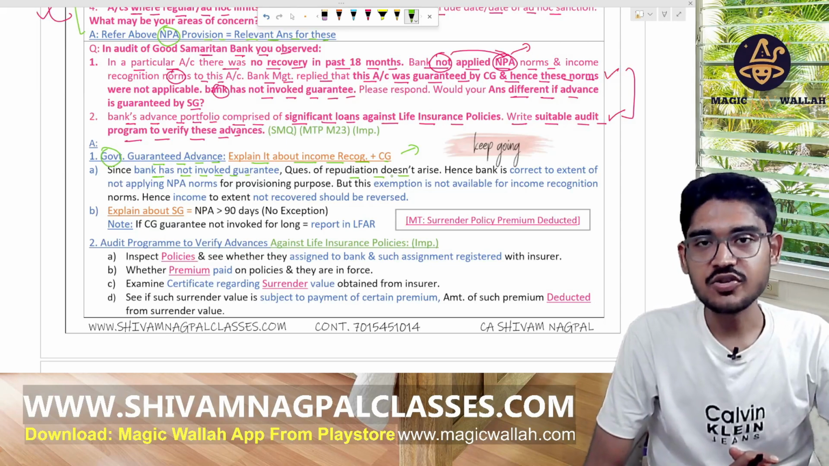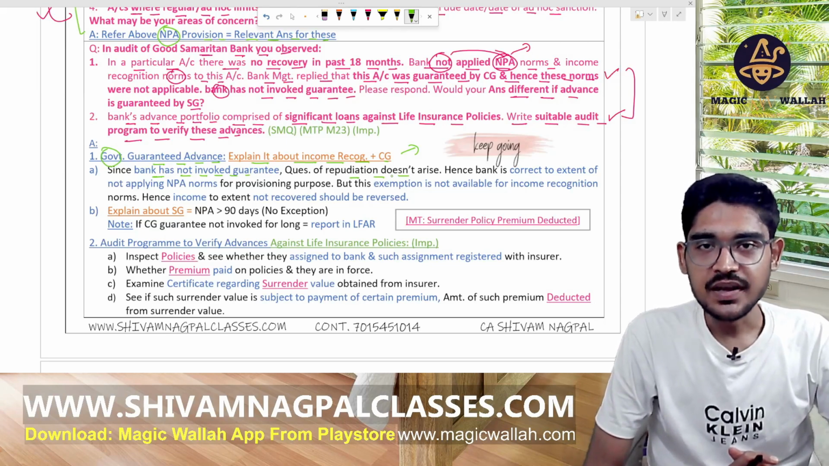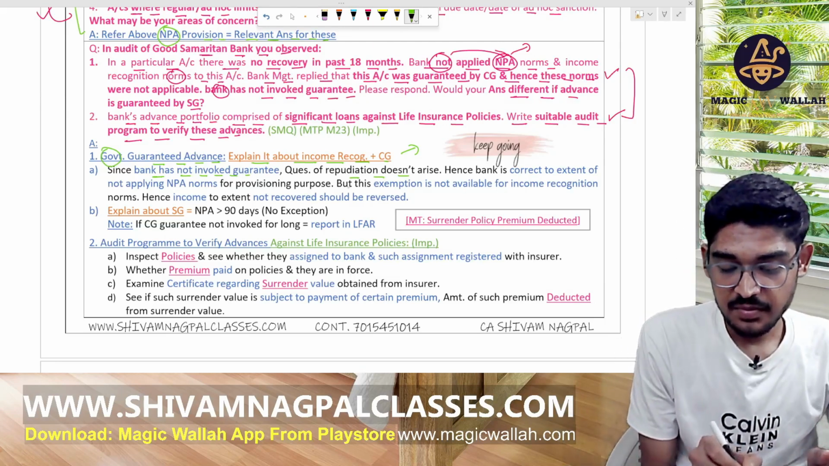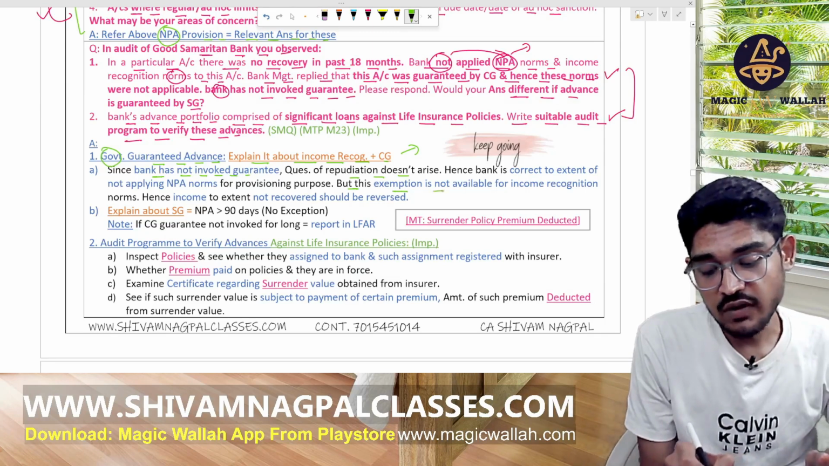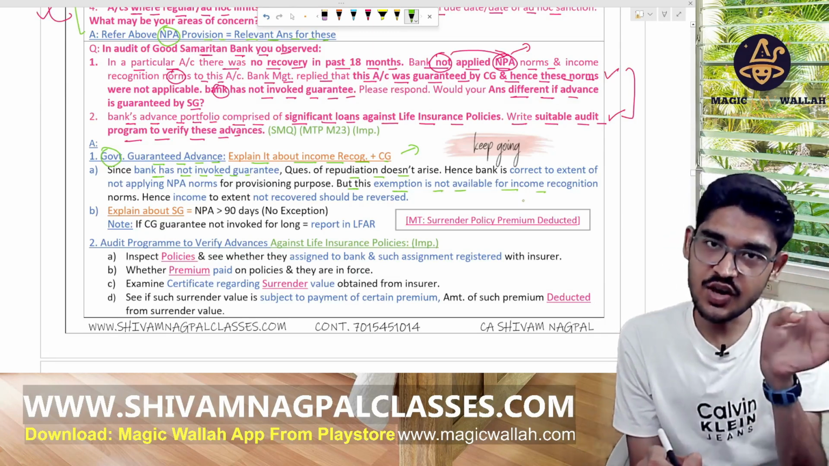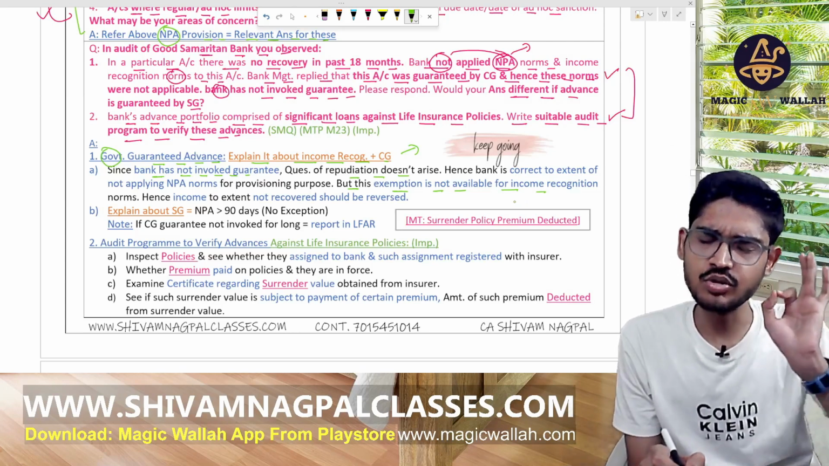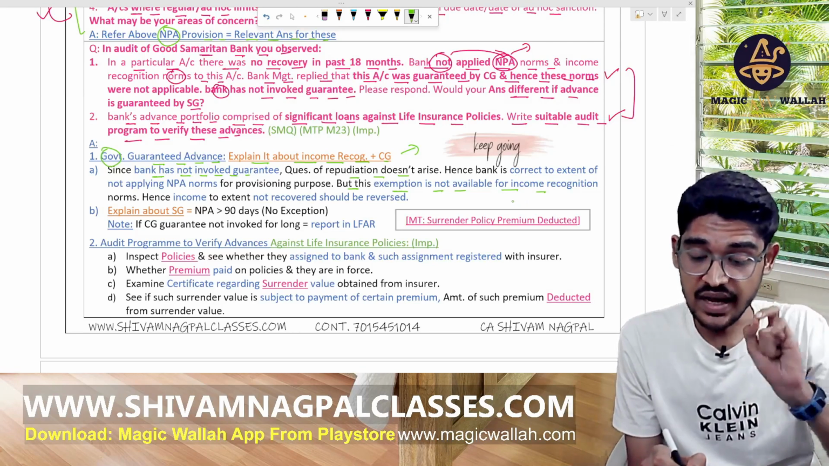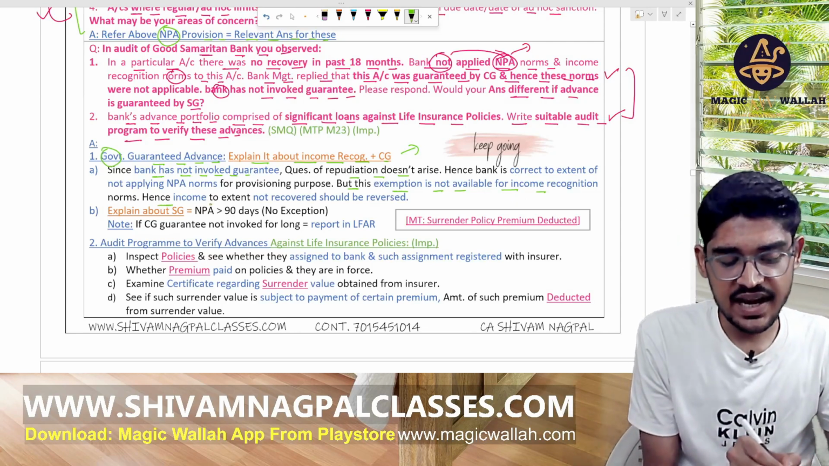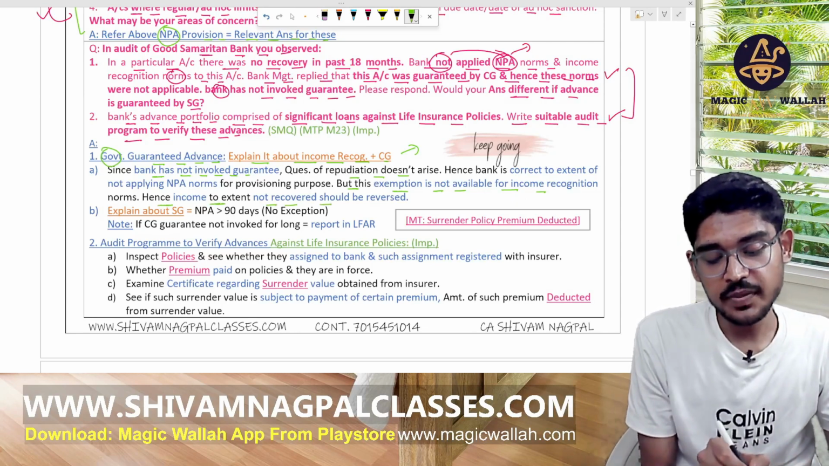Yes, the classification is correct. We are not required to classify it as NPA. But the income should be recognized when actually received. This exemption is not available for income purposes. Whether these are granted by the CG or the SG, in both cases it should be recognized only on the cash basis. Hence, the income to the extent not recovered should be reversed.